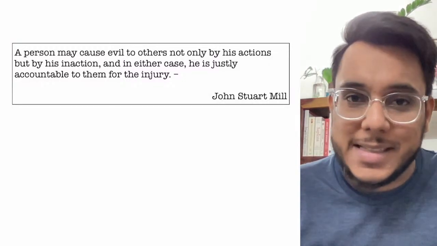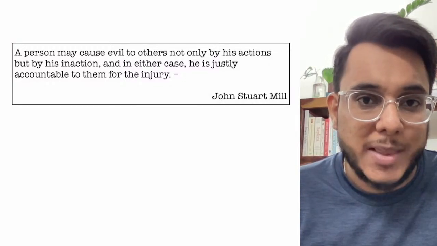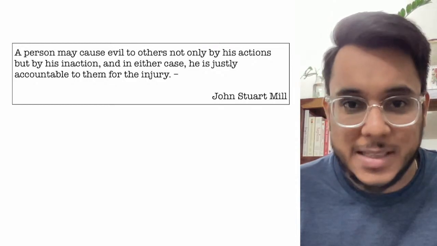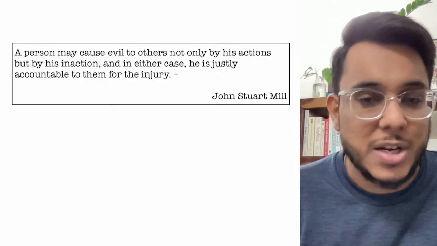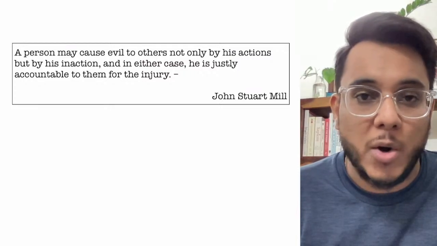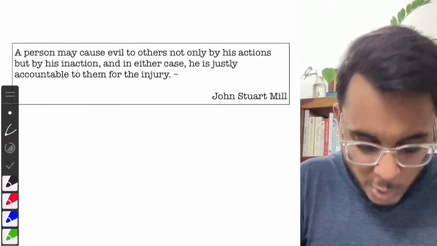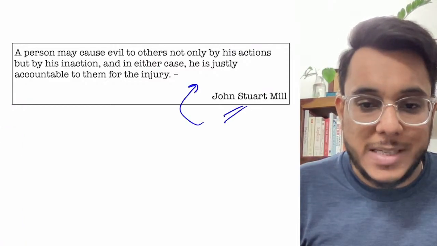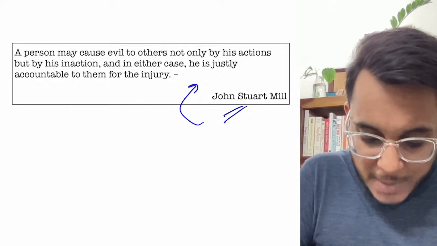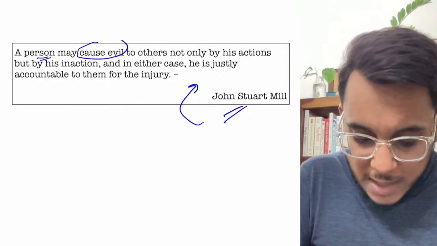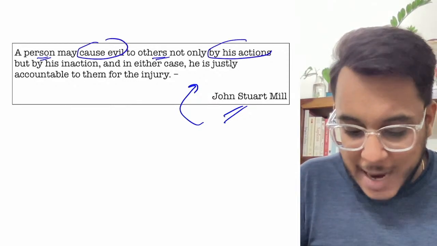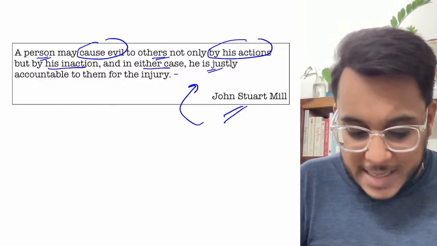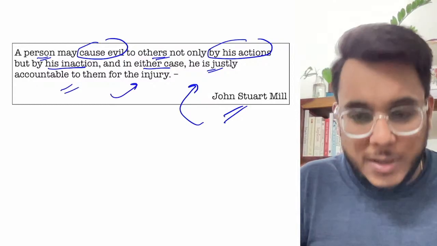Now guys, in every class I start the class with a GS quotation, and I don't take motivational quotations etc. I take quotations which you can use in your GS paper or in your essay. So today we are going to take the quotation from John Stuart Mill, JS Mill. So what does JS Mill say? JS Mill says that a person may cause evil to others not only by his actions but by his inaction, and in either case he is justly accountable to them for the injury.